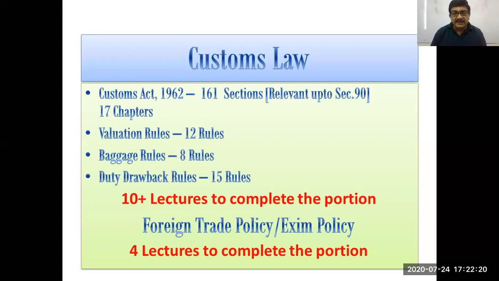Then in CA Final, there is another chapter, foreign trade policy. This is not part of the syllabus for CS students. That will require 4 additional lectures, and foreign trade policy carries a weightage of 5 marks in the exam.